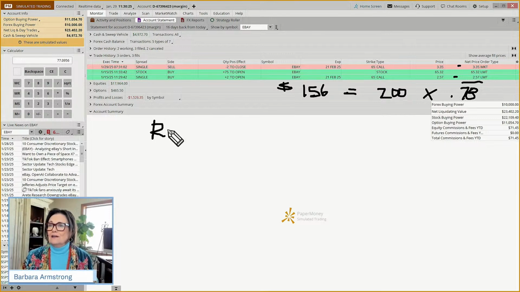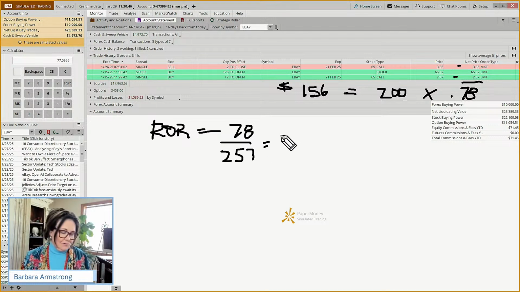And our return on risk, because how much could we have lost? We could have lost the whole $257 a contract, or $514. So our return on risk was that $78 gain divided by our $257 per contract risk, and that was 30%.